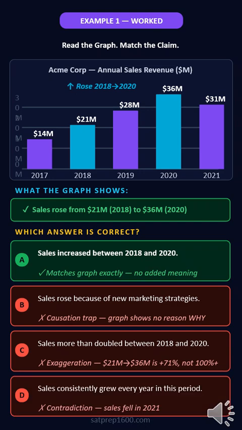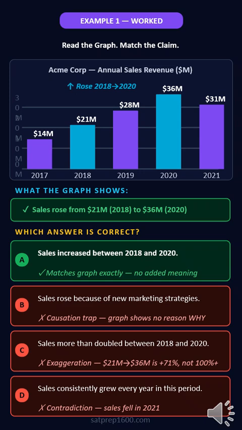Watch this in action. Acme Corp sales. From 2018 to 2020, the bars go from 21 million to 36 million. That's a rise. Now the answers. A says sales increased between those years. Matches the graph exactly. Correct.